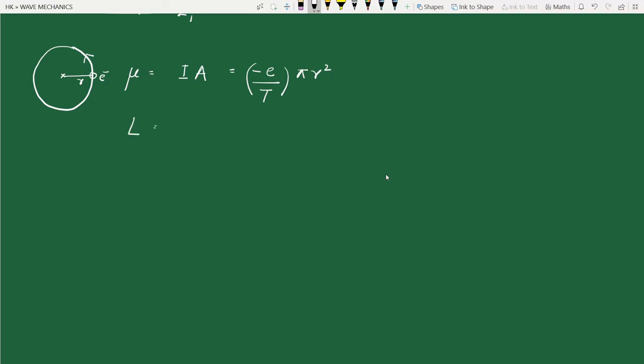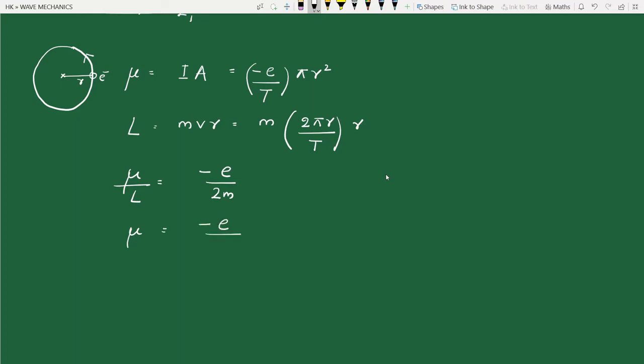The orbital angular momentum of the electron is mass of the electron into velocity into r, where velocity is distance by time. In one revolution the distance traveled is 2 pi r, and the time taken is the time period. If we take the ratio of these two, mu by L is equal to minus e by 2m, and this is called the gyromagnetic ratio. We have seen these equations during the discussion on space quantization.